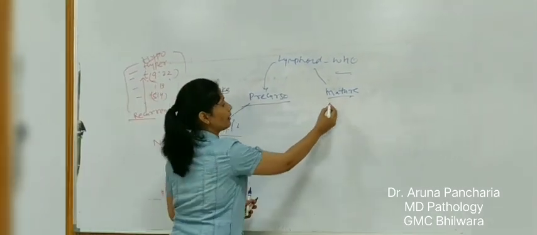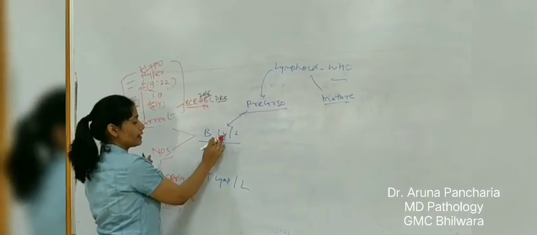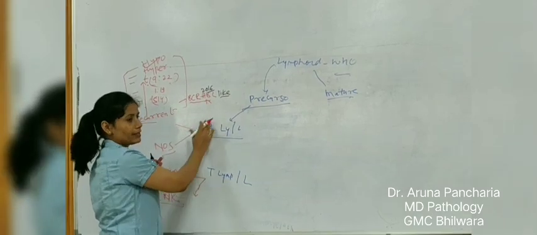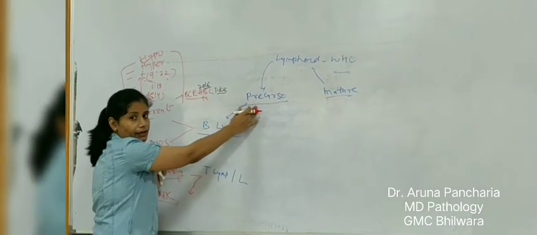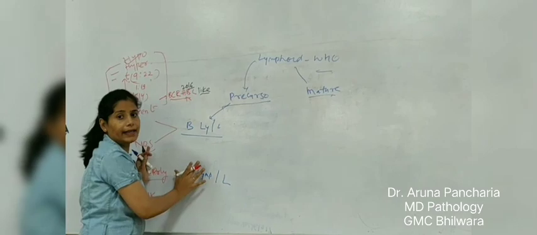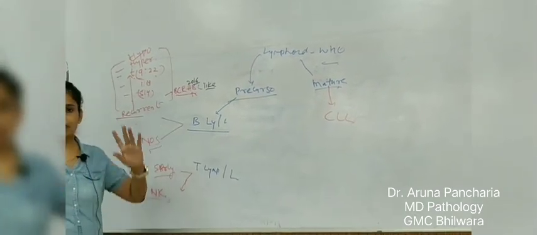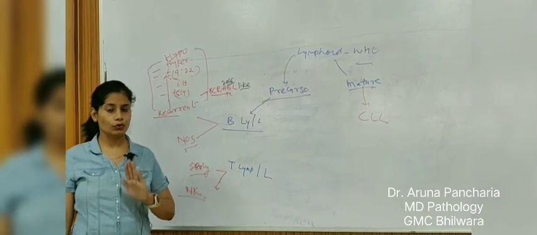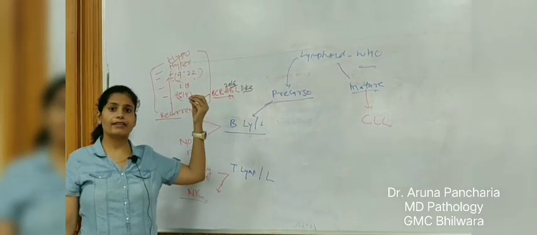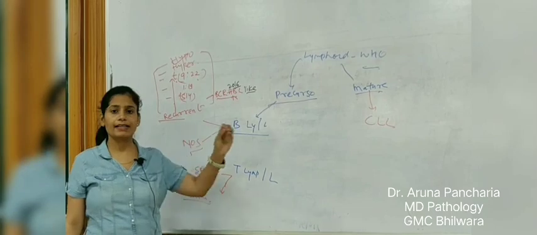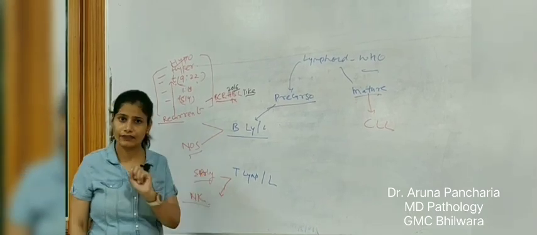And in the mature will come. So this is all about your B lymphoblastic and T lymphoblastic leukemia, because they are coming under the precursor, so they are ALL, and here is your CLL. So up to now you know where AML, ALL, CML and CLL stand. This is all about the classification part.